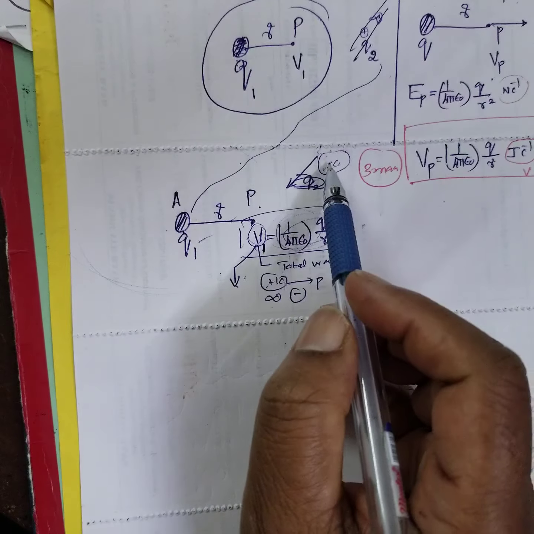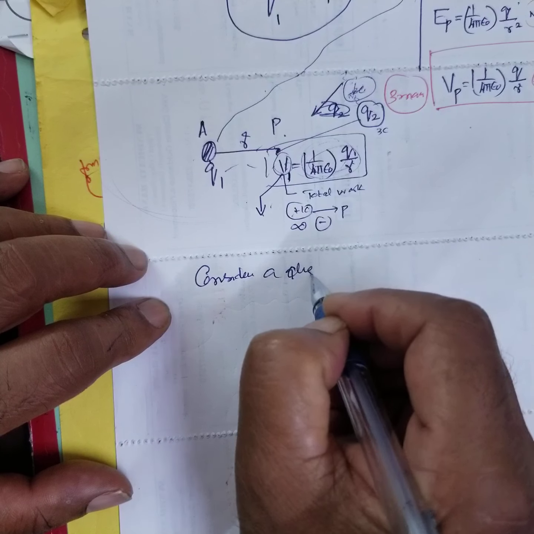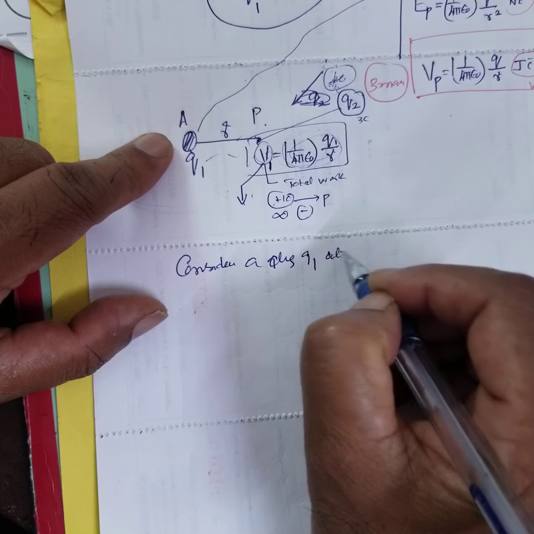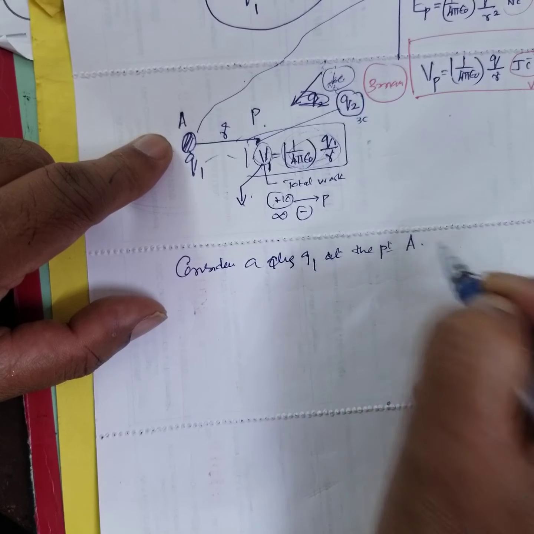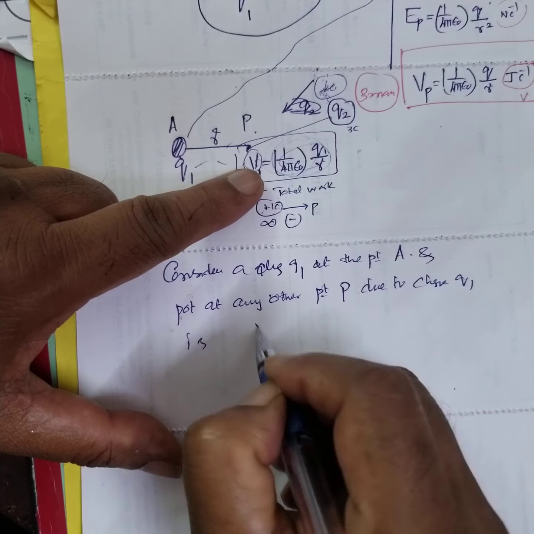Consider a charge Q1 at the point A, and the potential at any other point P due to charge Q1 is V1.